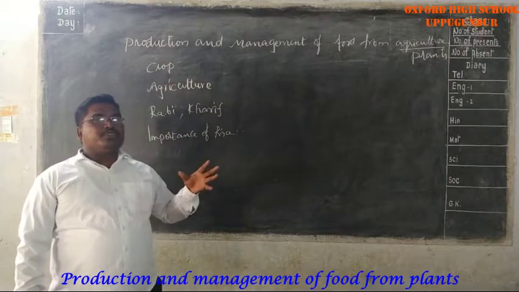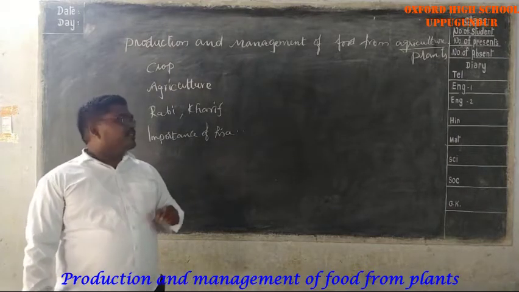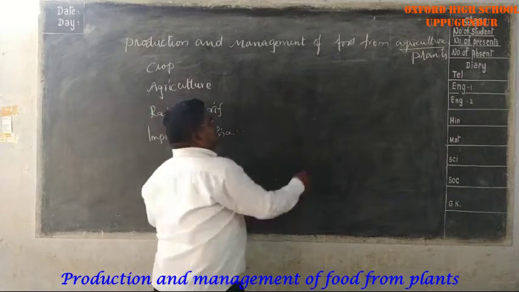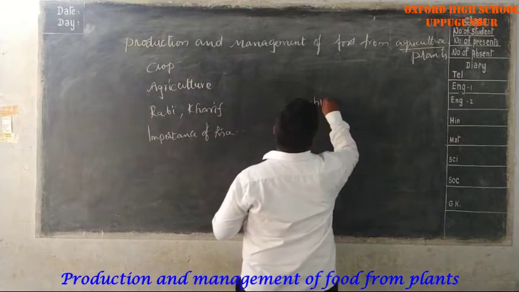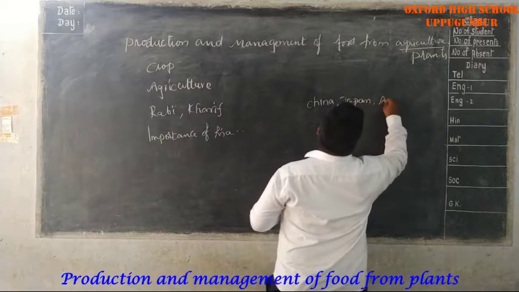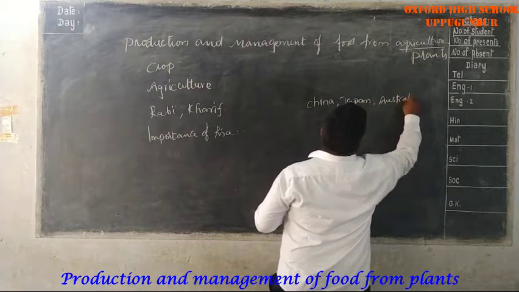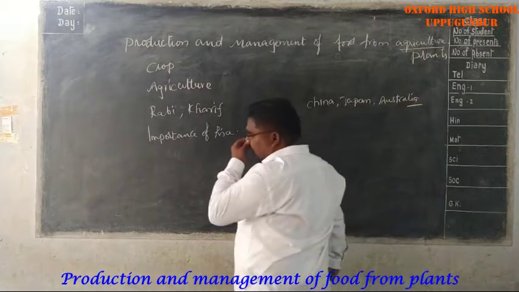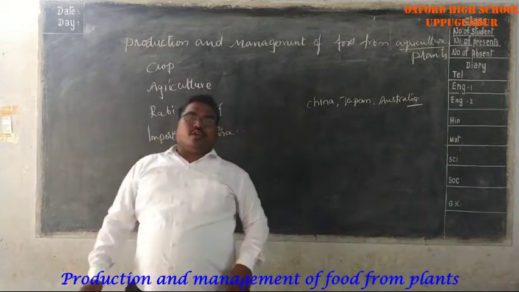Although it belongs to the warm tropical regions, other countries like China, Japan and Australia are also practicing rice, that means they are also growing paddy crops.